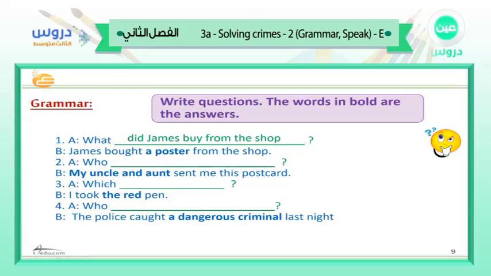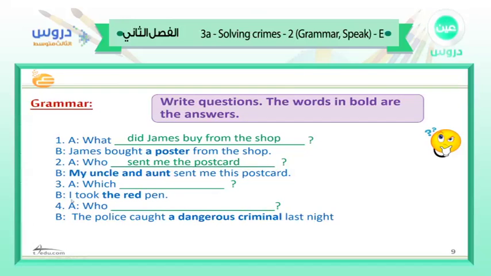Okay, now who? And then we have my uncle and aunt sent me this postcard. So we're asking about a subject question. We're asking about the subject. We don't have any auxiliary verb. So what are we going to ask? Who sent me this postcard? Okay, very good. Now, let's see number 3.